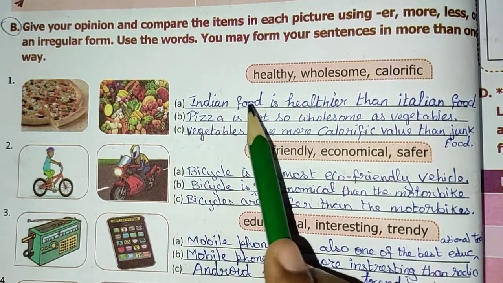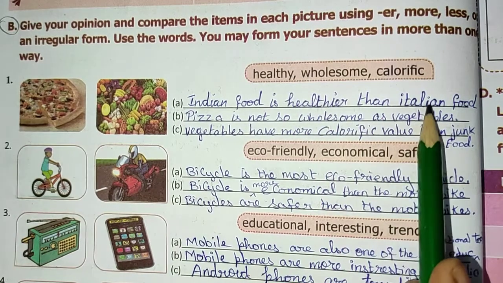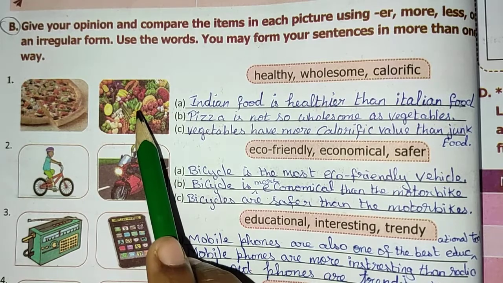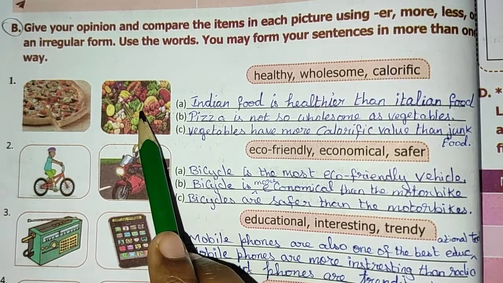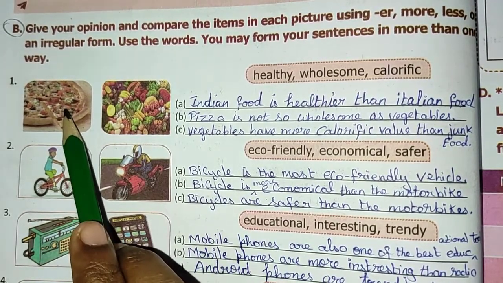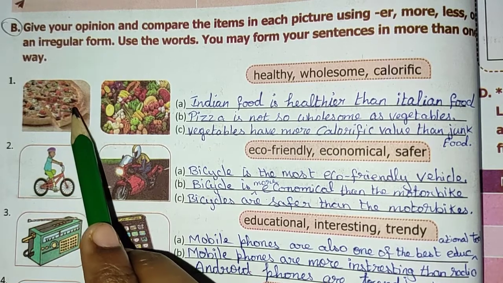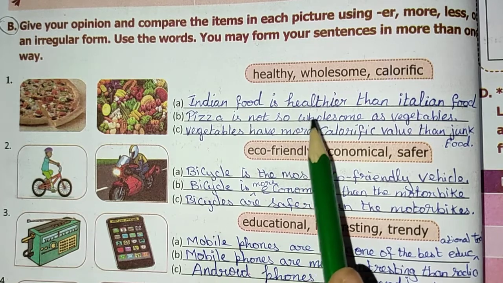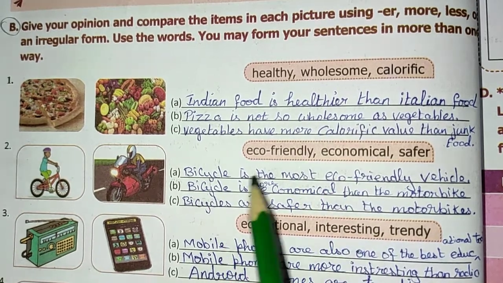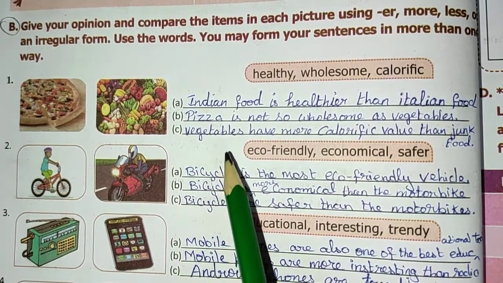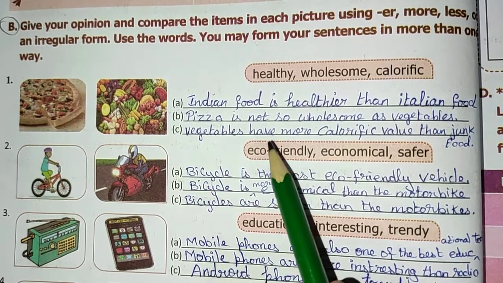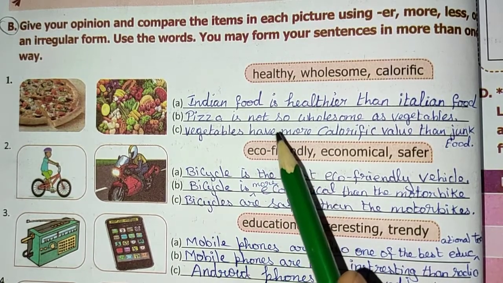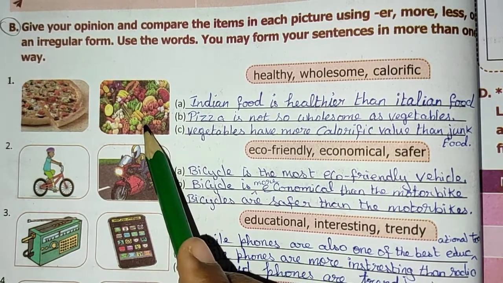So Indian food is healthier than Italian food, or else you can write vegetables are healthier than pizza. And wholesome. Pizza is not so wholesome. It is not a complete food. We eat for taste, but vegetables are healthier than the pizza.